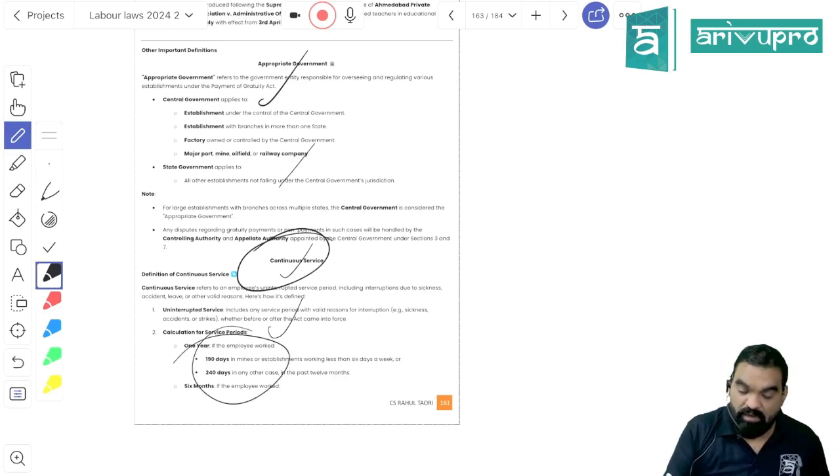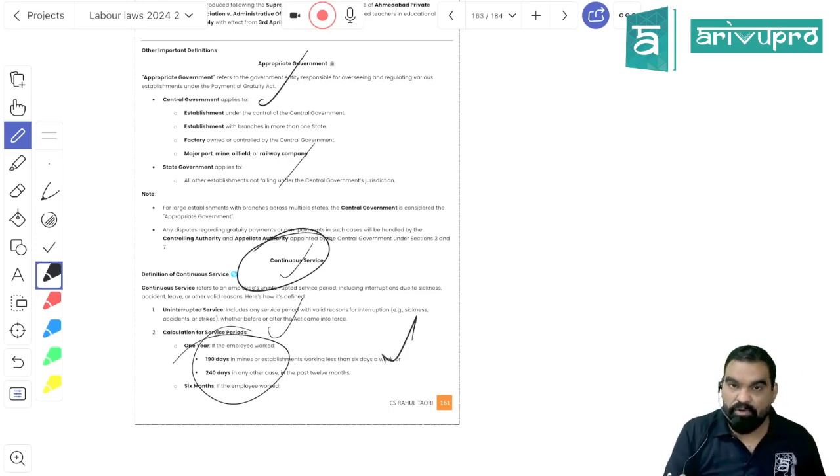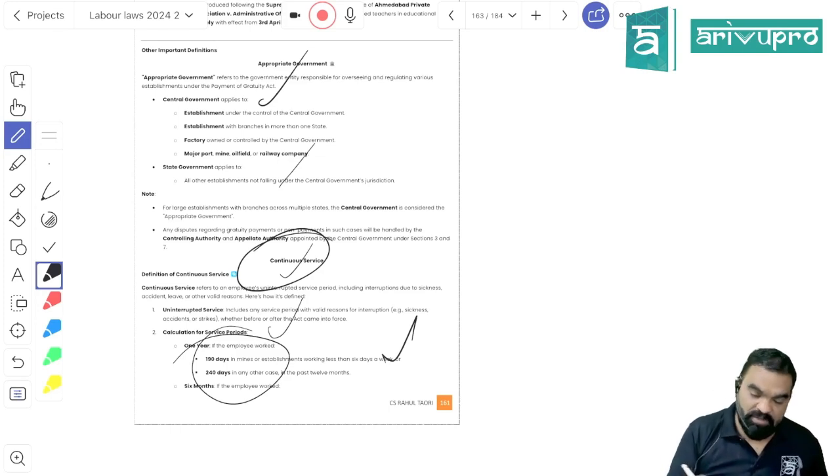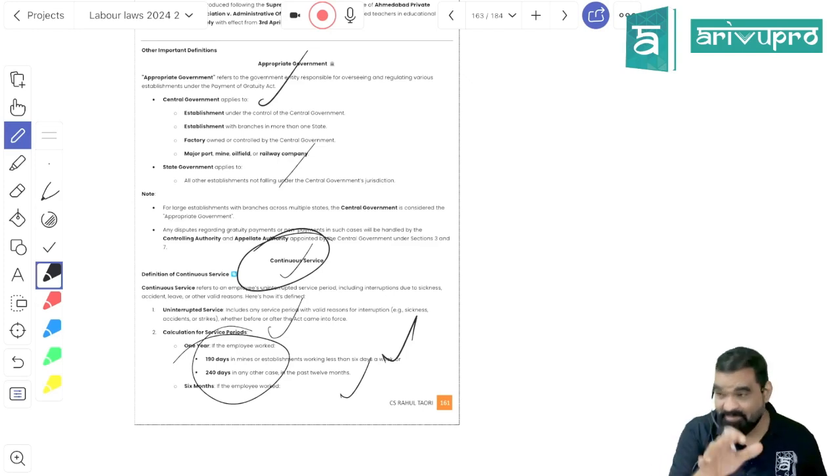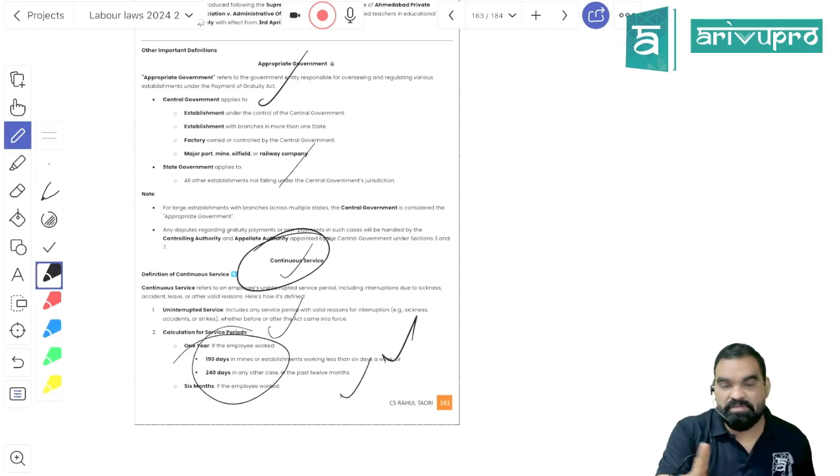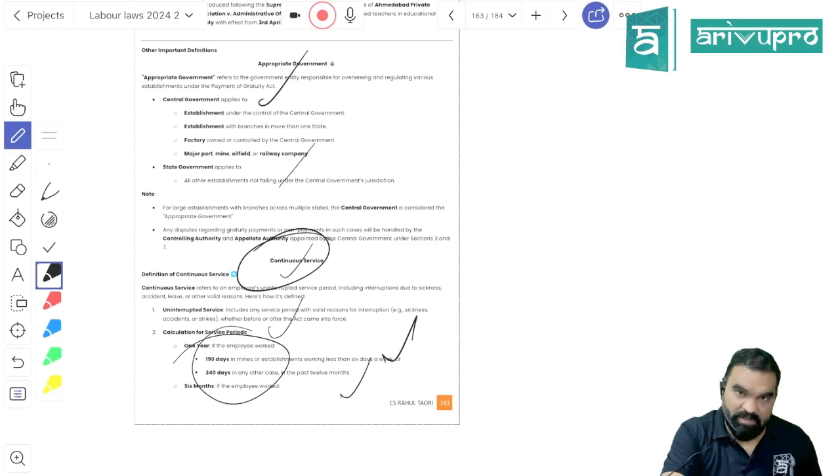Remember, if your organization is working for less than 6 days a week, you have to work for 190 days in order to be treated as in continuous service. And if your organization is working for 6 days a week, I'm so sorry, you have to work for 240 days. It is a bit technical, but understand the first requirement to be eligible for gratuity: the employee has to serve for a continuous period of 5 years, then only he'll be eligible, right?